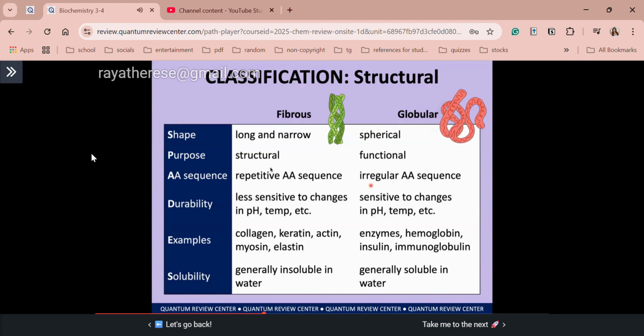All right. For durability, we will tackle this more on the part of enzymes because again, proteins in general are sensitive to fluctuations in their environment such as temperature, pH, and extreme conditions. For examples, no need to memorize this. In our discussion, class, you will see that there are certain overlaps with the examples of your different classifications. And lastly, for solubility, class, remember our discussion on carbohydrates. Kapag tightly packed ang structure ng biomolecule or macromolecule nyo, it is insoluble in water. That's why si fibrous protein is insoluble, while si globular is generally soluble in water. They are capable of hydrogen bonding.